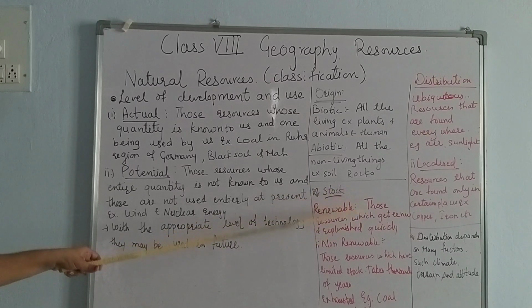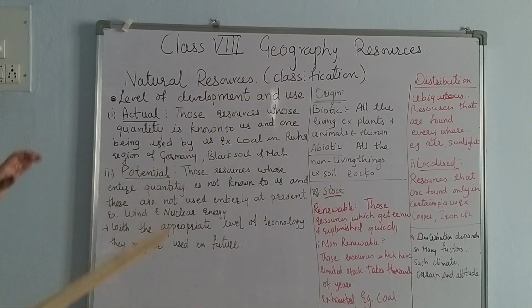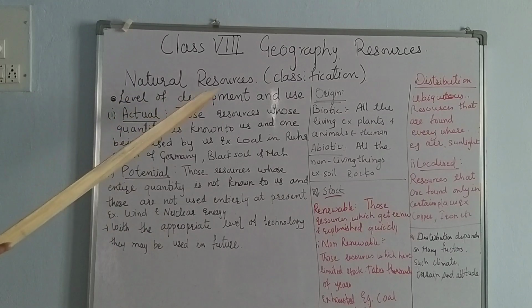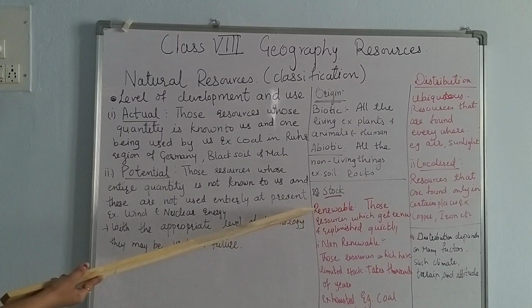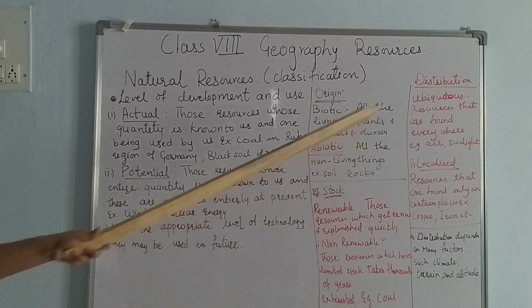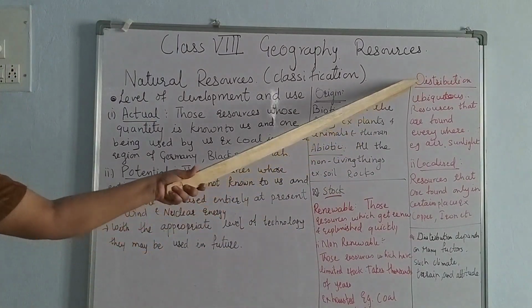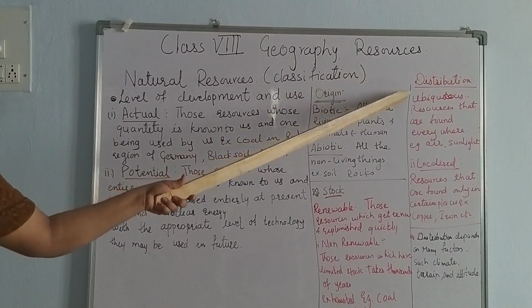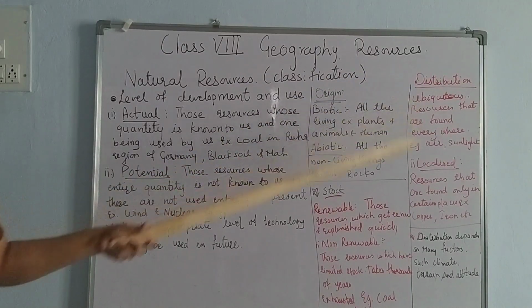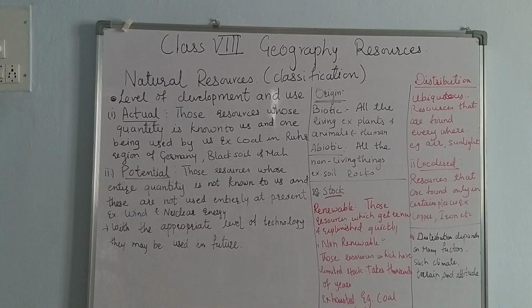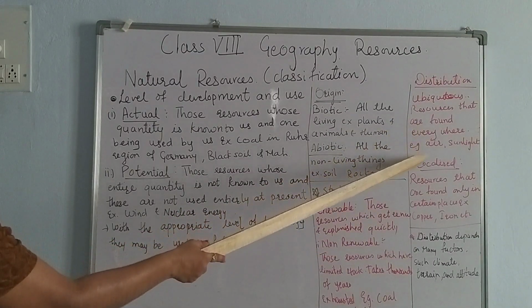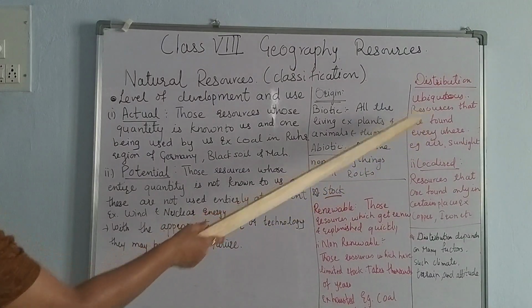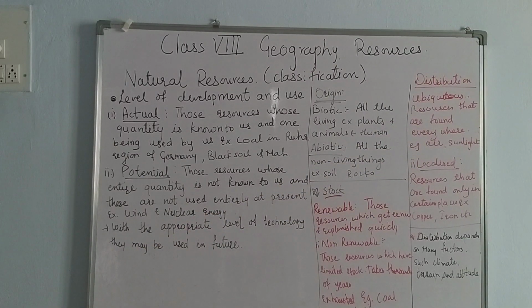Now coming to the stock. Till now you studied the level of development and use, actual, potential, origin, and stock. The next point is how they are distributed. Next point is distribution. So ubiquitous resource, what is meant by ubiquitous? Ubiquitous resources are those found everywhere. Air and sunlight you find everywhere.